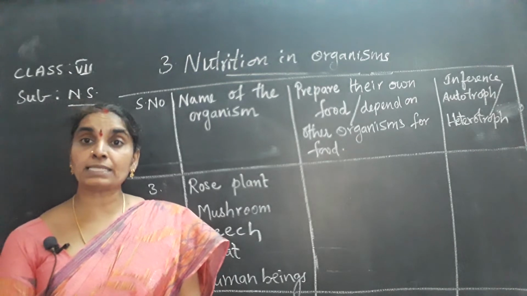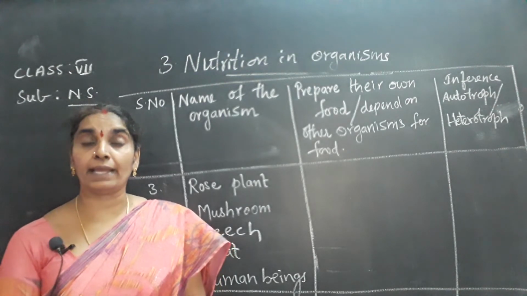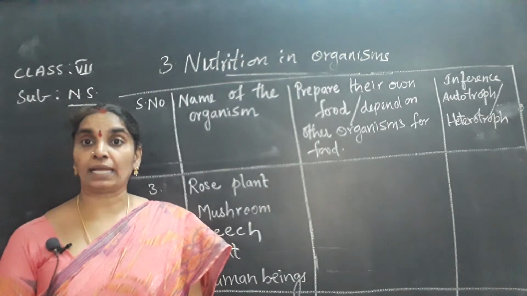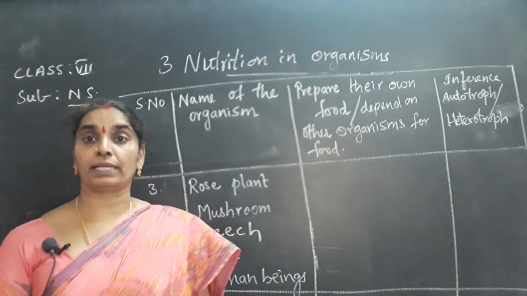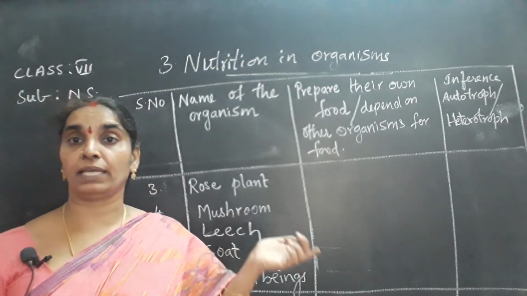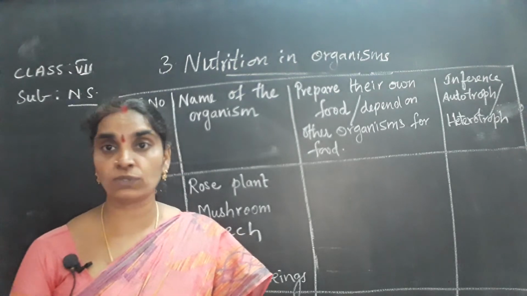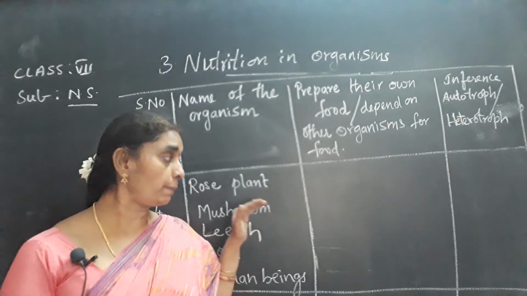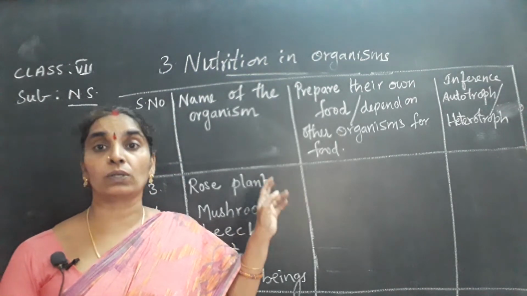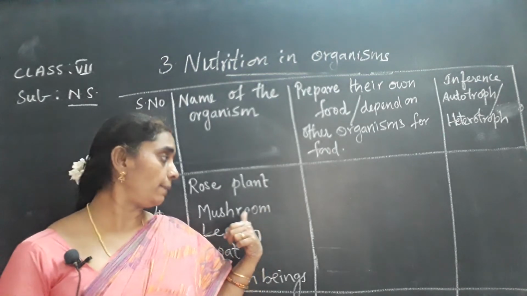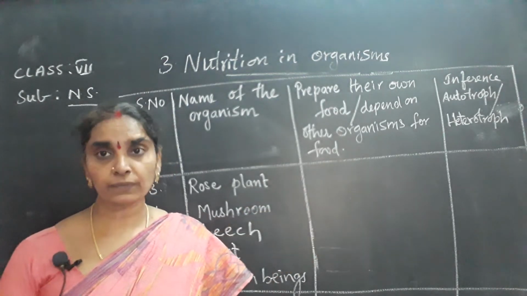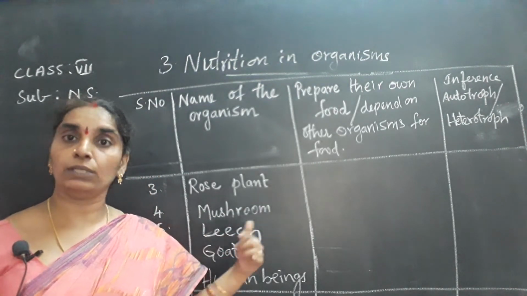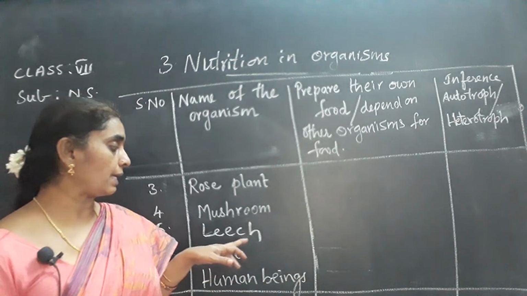So, what do you understand? Mushrooms take in the dead and decayed organic matter for their food. So understanding from this, mushrooms do not prepare their own food. They do not have leaves also to prepare their food, isn't it? They cannot prepare their food and they depend on other organisms for food. So you can keep under heterotroph. Okay, children, how do they obtain their food? What is the type of mode of nutrition? I will tell you in the coming classes. Okay, next, leech.